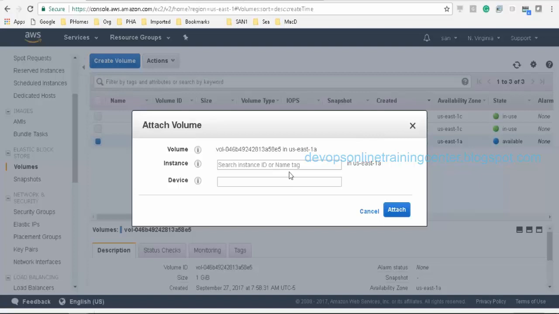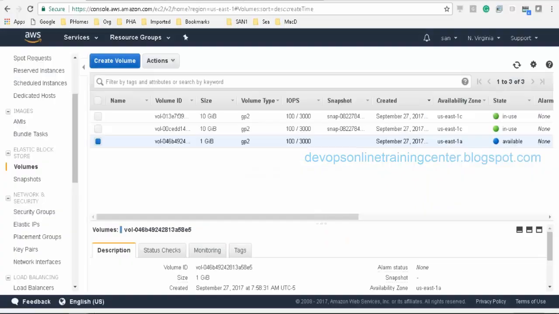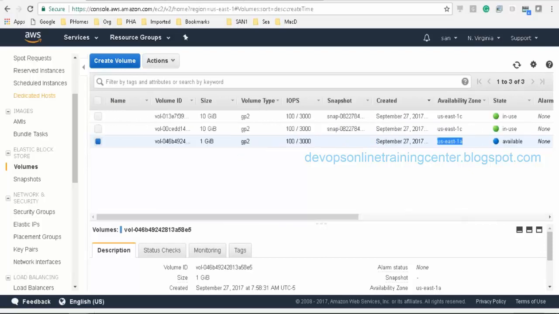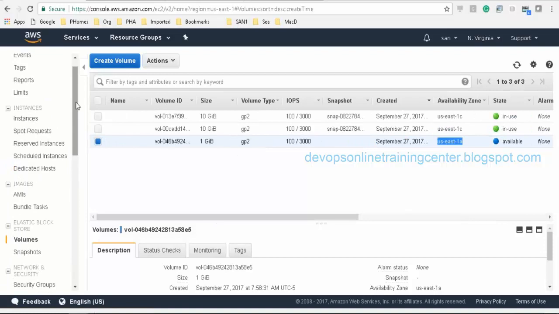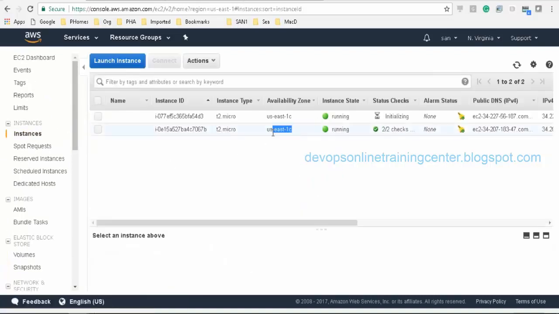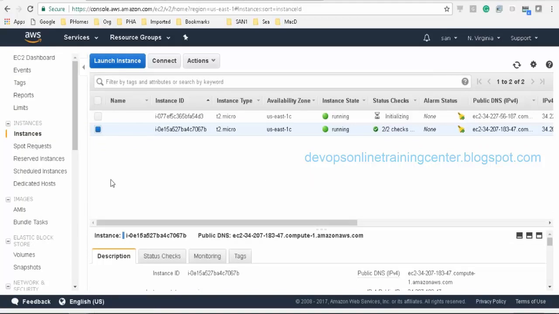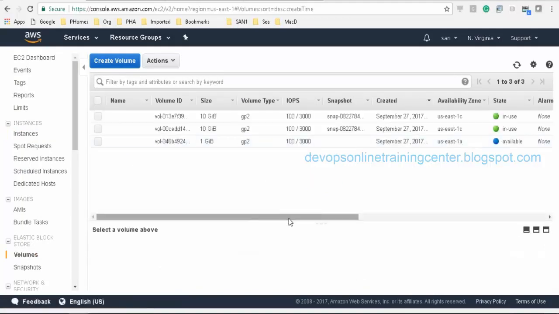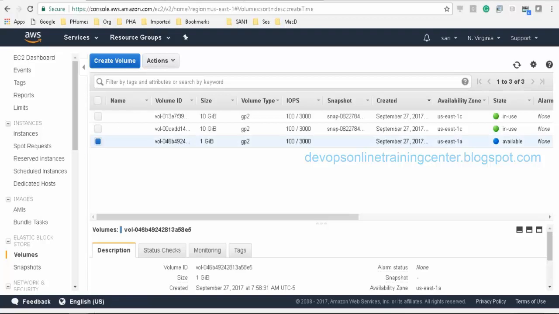So this is within the availability zone. Let us see what is the availability zone which we have created. This is created in US East 1A. And where are my EC2 instances created? Okay, US East 1C. So let me create the volume also in US East 1C. I'll just delete this.